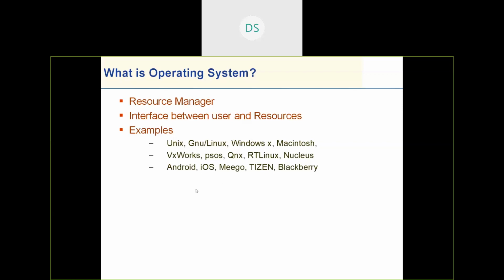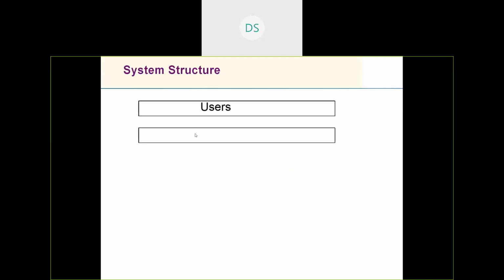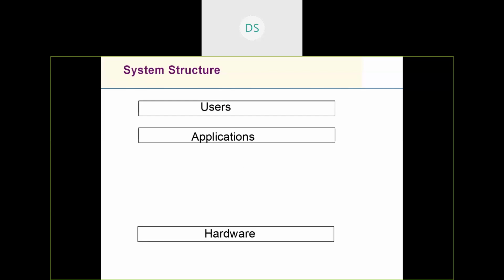So let us understand the system structure before we get into the programming. We have users who are going to run applications. Applications need system resources, right? The hardware. When I say hardware, it could be a monitor, a keyboard, a hard disk, various devices that are available in a computer system.